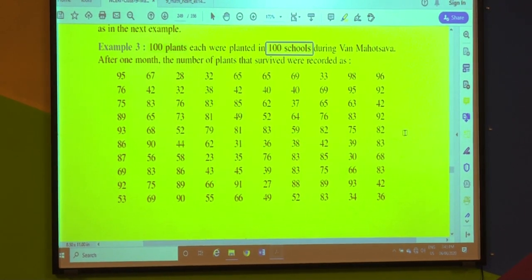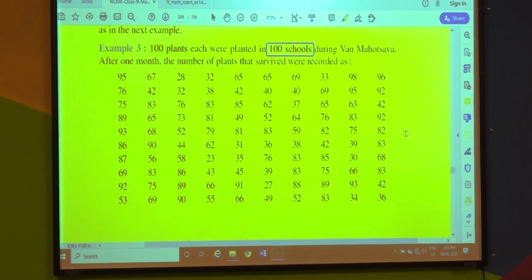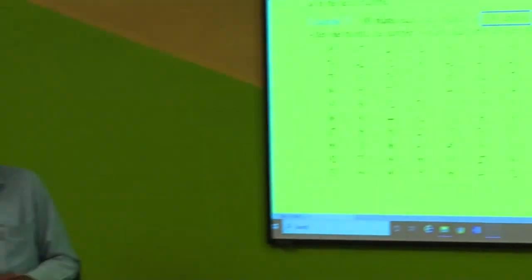There are 100 schools, and in those 100 schools each school has planted 100 plants during Vana Mahotsav. After 1 month, the number of plants that survived were recorded as follows.